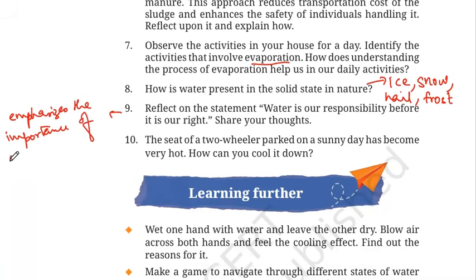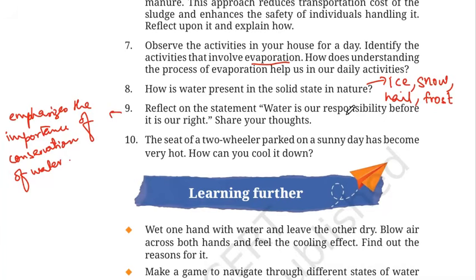We started the chapter with a quote, which also states the importance of conservation of water. The quote at the beginning of the chapter said that if it does not rain, what will happen to the water bodies? What will happen to the farmers' farms and crops? So it is very important to understand water and its conservation.